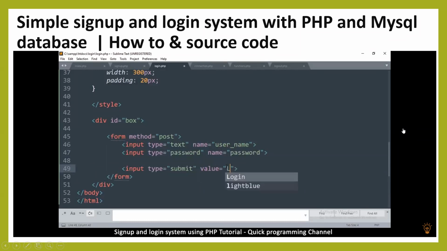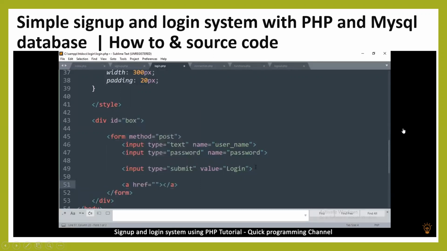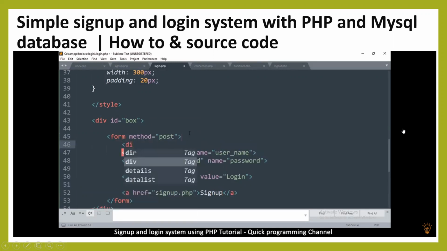Then down here I will put another input of type submit, and then I'll change the name to value and put login. And then down here I will need, let me put an A tag here where somebody can go to the sign up page instead if they want to sign up. So I'll put signup.php, and then in here I'll type sign up. And then at the top here of the form, let me add one more div, and in here I'll say login so that we know that we're on the login page.